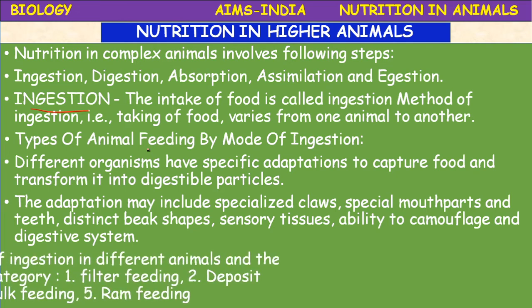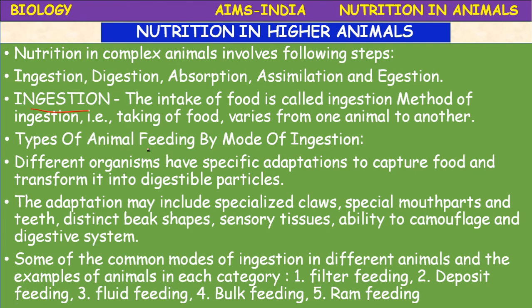So they are categorized into some common modes of ingestion in different animals, and the examples of animals in each category. The first one is filter feeding. Filter feeding is one method where the organism passes water through specialized filtering organs.